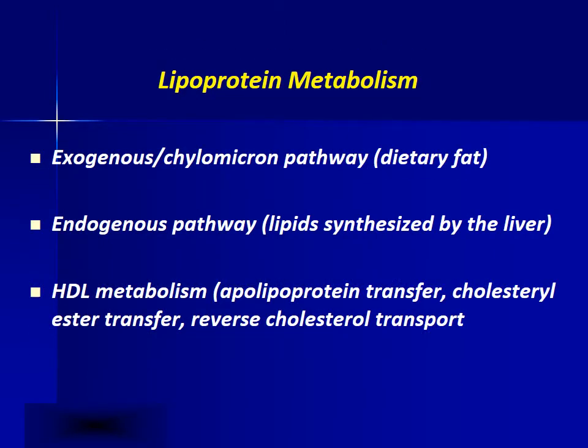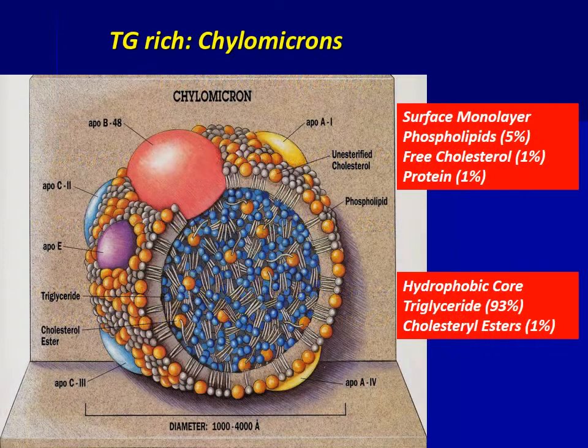Lipoprotein metabolism. Lipoprotein metabolism consists of three pathways. The exogenous or chylomicron pathway, which transports dietary fat. The endogenous pathway, which transports lipids synthesized by the liver. HDL metabolism or reverse cholesterol transport involves apolipoprotein transfer, cholesterol ester transfer, and reverse cholesterol transport.